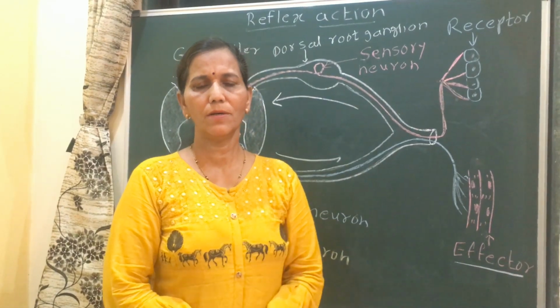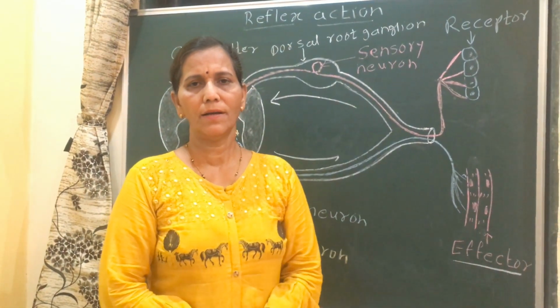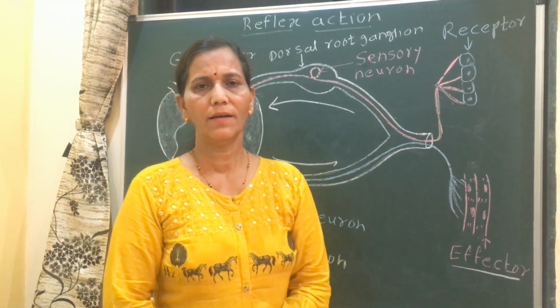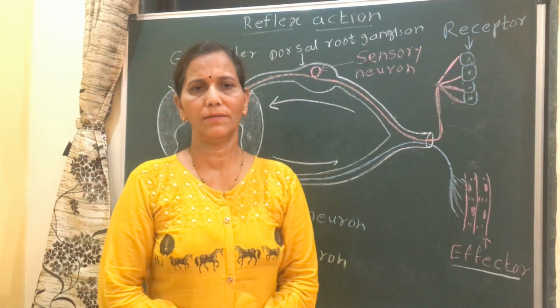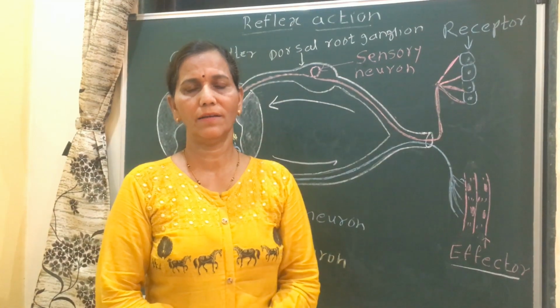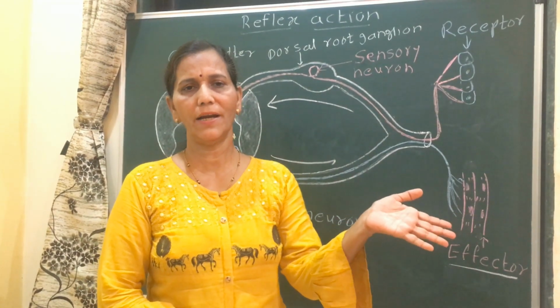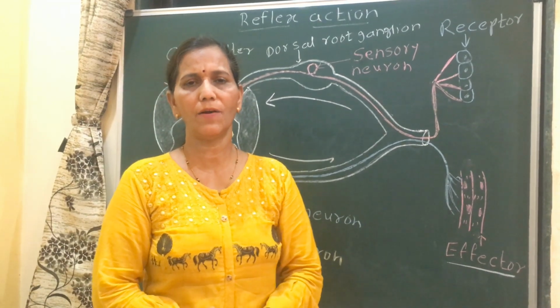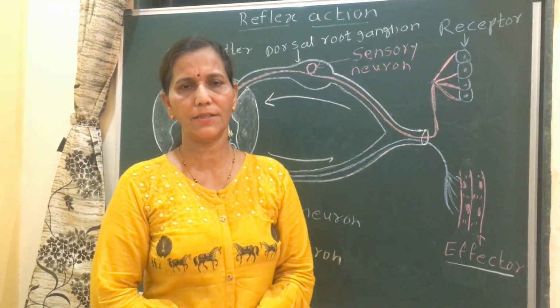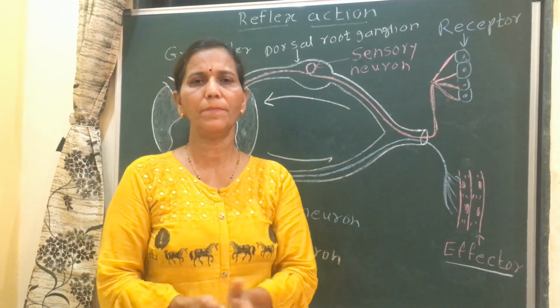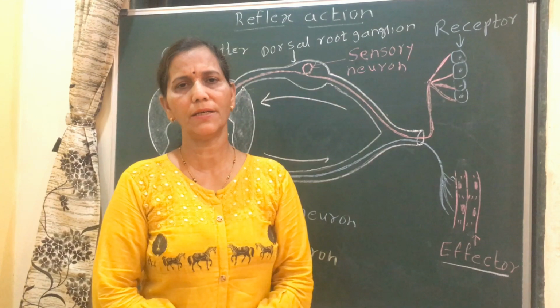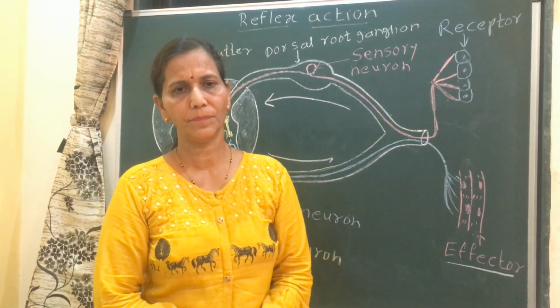If suppose my mother knows cycling, I will have to learn cycling. I will not inherit it from my mother. Such reflex actions are called acquired reflex actions. In these reflex actions, practice makes a man perfect. We may also forget such types of reflex action.